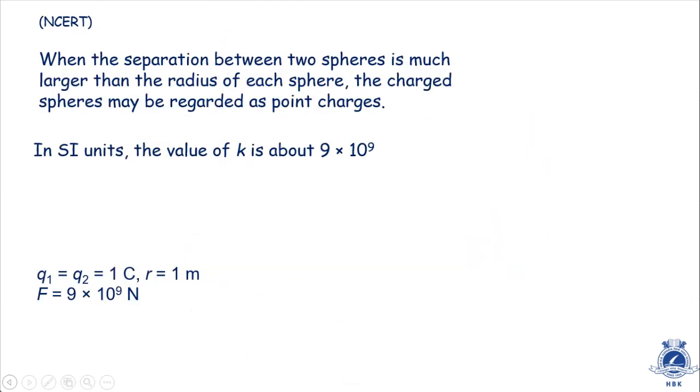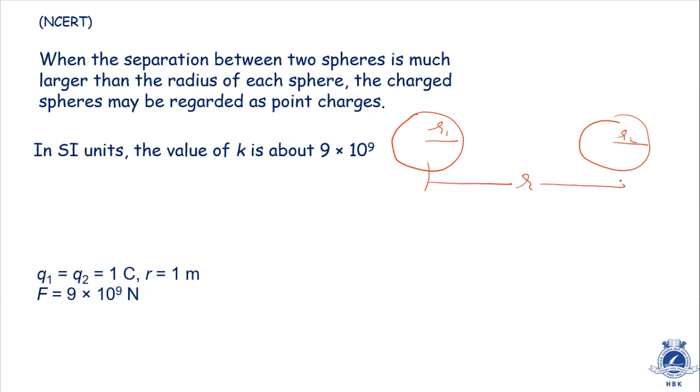When the separation between two charges is much longer than the radius of each sphere, what does this statement say? See, these are NCERT lines. If we have two spheres, one of the spheres has a radius r1, another sphere has a radius r2. The distance between the two spheres is, suppose, r.